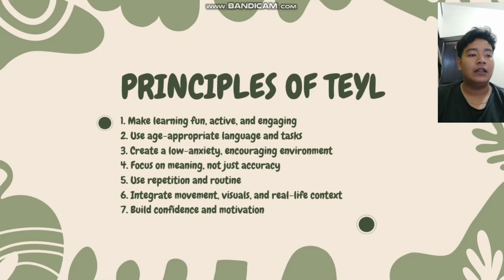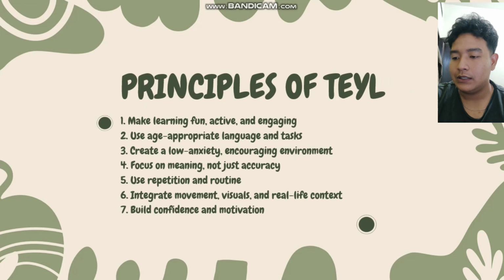The next one is create a low anxiety, encouraging environment. Then the fourth one is focus on meaning, not just accuracy. And then the fifth one, use repetition and routine. The next one is integrate movement, visuals, and real life content. And then the last one is build confidence and motivation.